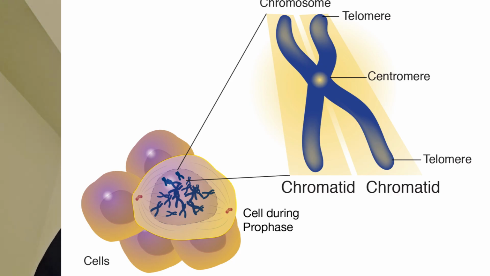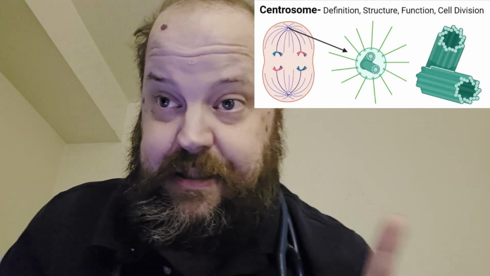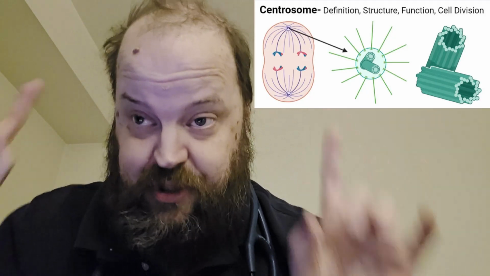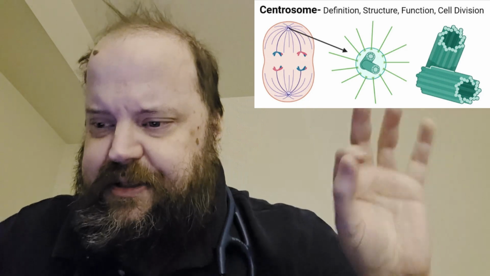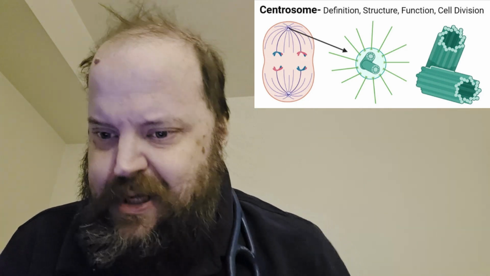The sister chromatids are joined by a centromere. So the centromere then binds the two together. Then another structure, the centrosome, will start to migrate to opposing ends of the cell that's going to divide. These centrosomes will help to pull them apart.